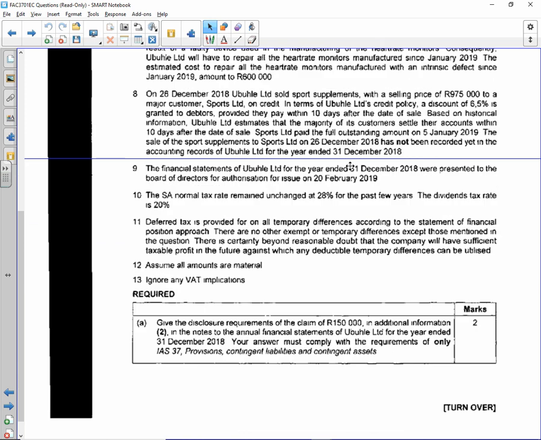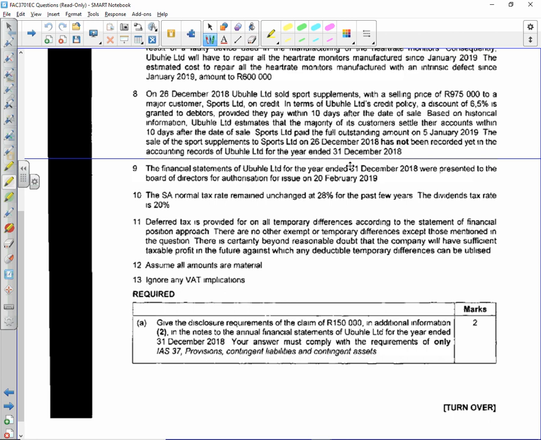Question 2, part A, asks us if the disclosure requirements of the claim of 150,000 in the additional information point 2 in the notes to the annual financial statements for Obuchle, for the year ended 31 December 2018, comply with the provisions of IAS 37.